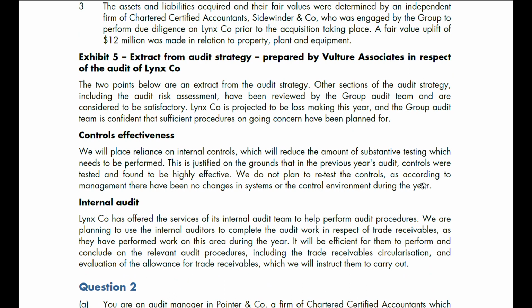Exhibit 5 extracts from the audit strategy prepared by Future Associates in respect of the audit of Linco. The two points below are an extract from the audit strategy. The section of the audit strategy including the audit risk assessment has been reviewed by the group audit team and is considered to be satisfactory. Linco is projected to be loss-making this year, and the group audit team is confident that sufficient procedures on going concern have been planned for.